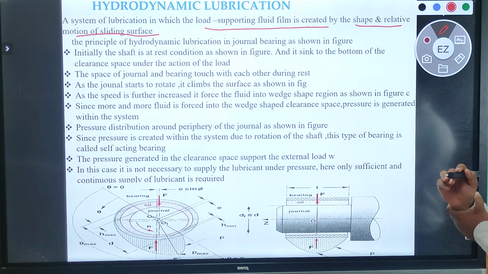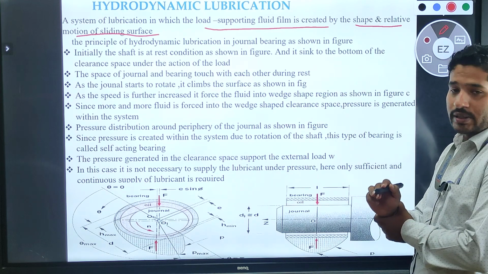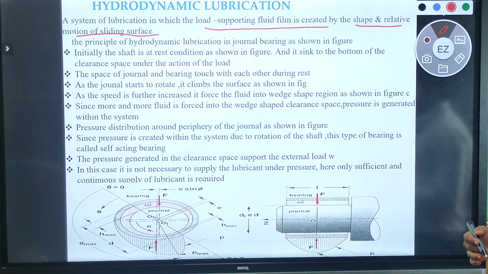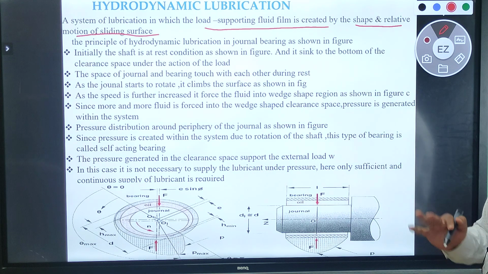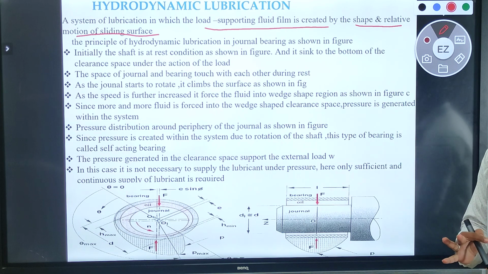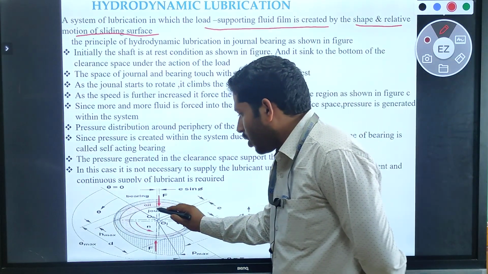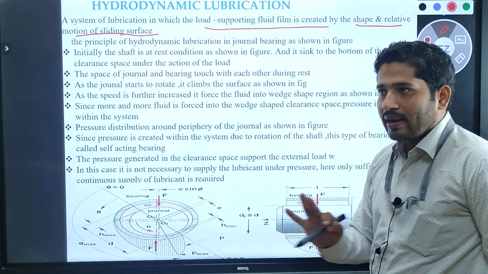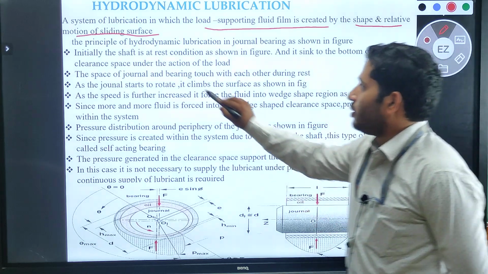The supporting fluid film is created by the shape and the relative motions of the sliding surface. Okay, the principle of hydrodynamic lubrication in the general bearing is shown in the figure. Initially the shaft is at rest condition.